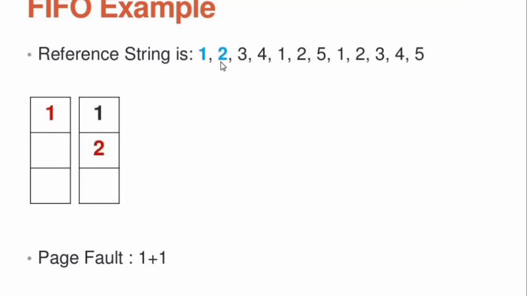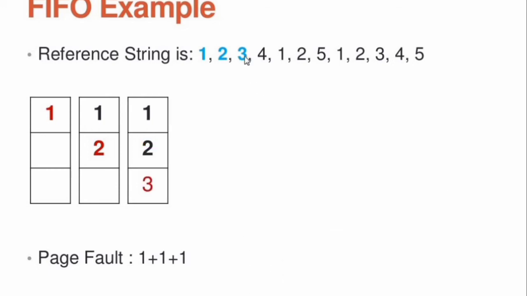Next, move to the second reference string. Now load the second reference string in a page frame. The page frame 1 is empty, so you can load the page into page frame 1. Next, move to page 3.